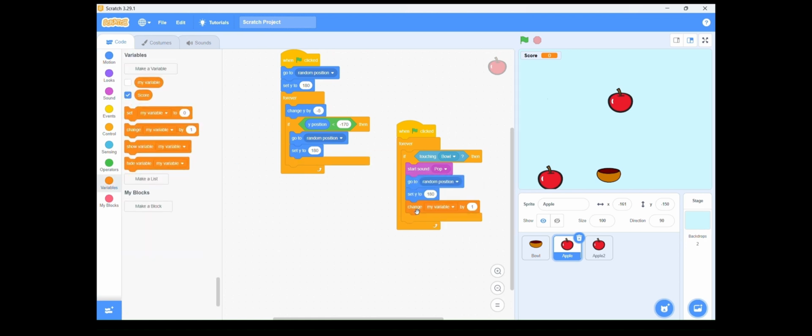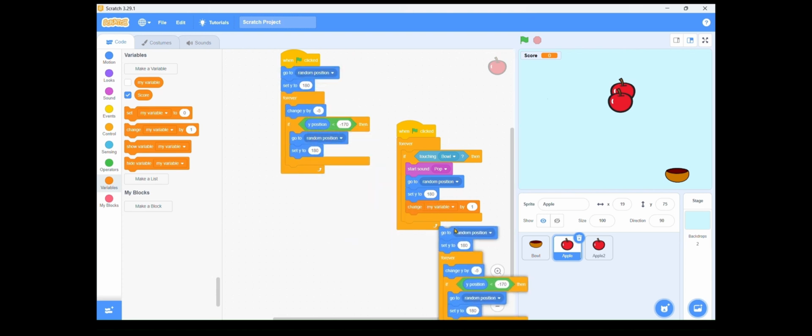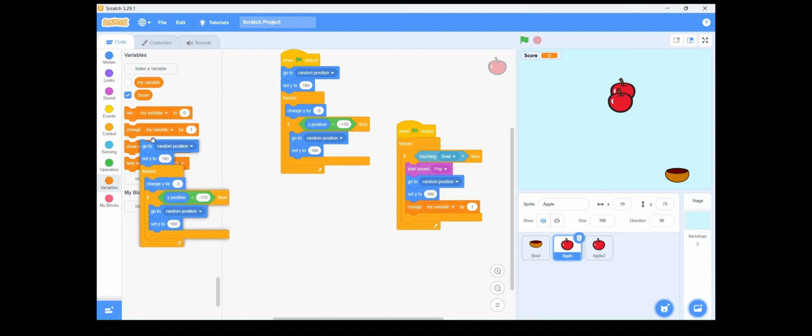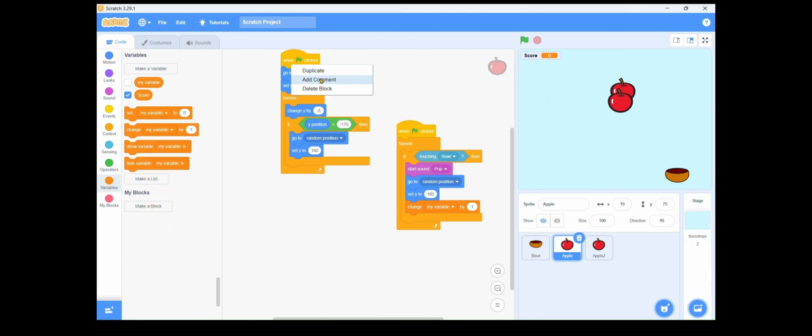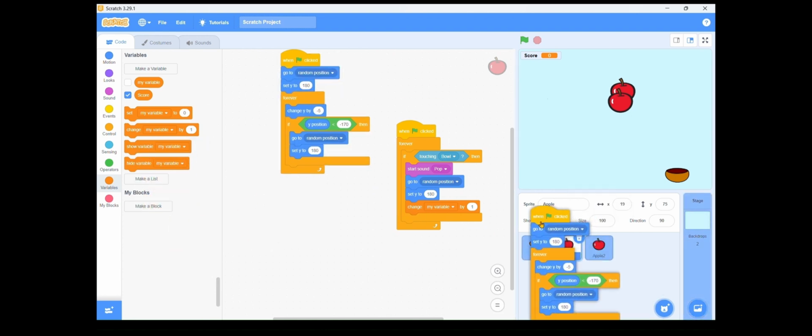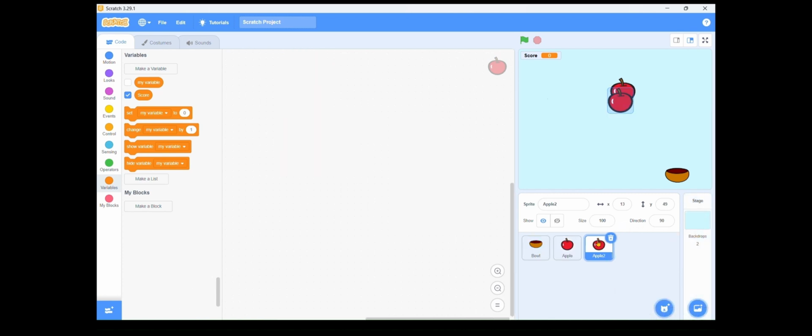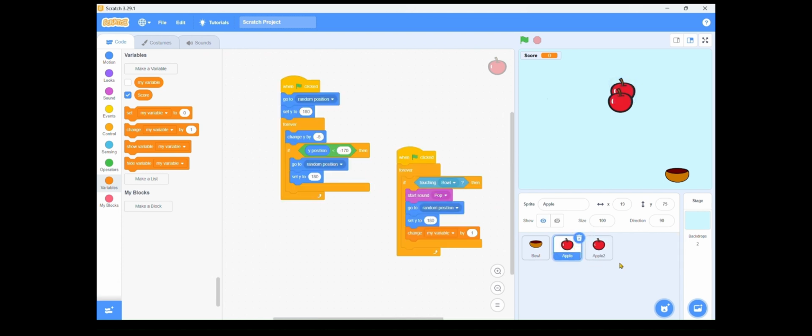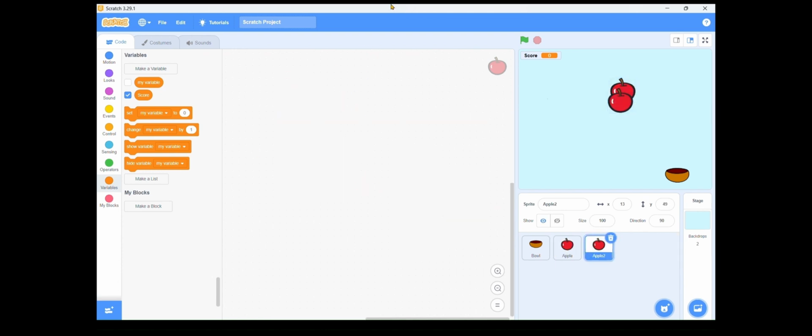Then change score by 1. Then the score will increase. Then duplicate it. Otherwise you can duplicate and put the code into Apple 2, or you can make your own code. It's your wish.